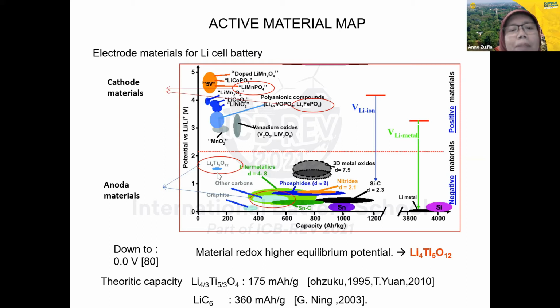We develop lithium titanate. Lithium titanate is more stable compared to graphite. Unfortunately, it has a low capacity. The theoretical capacity is 175, but of course we can improve this capacity by doping, or by something like carbon coating, or adding graphene into the anode materials. Then we can have this composite lithium titanate.